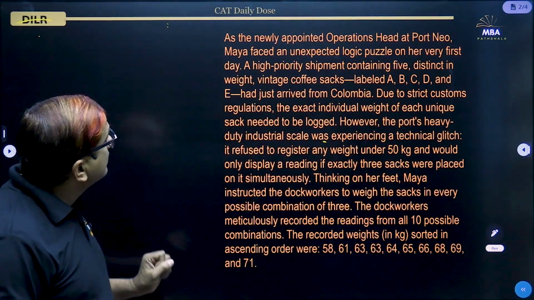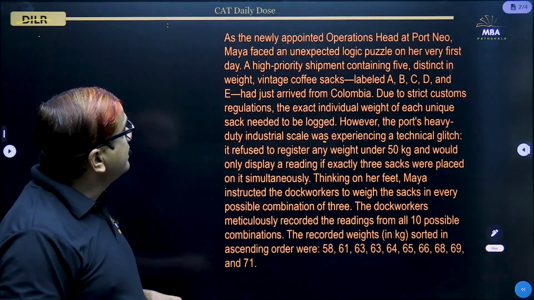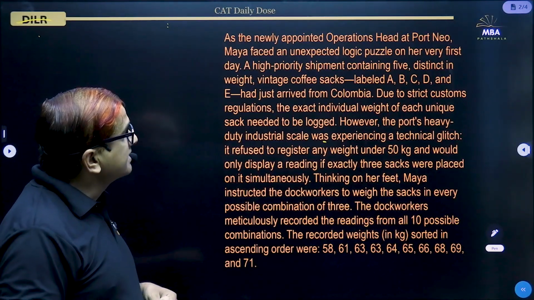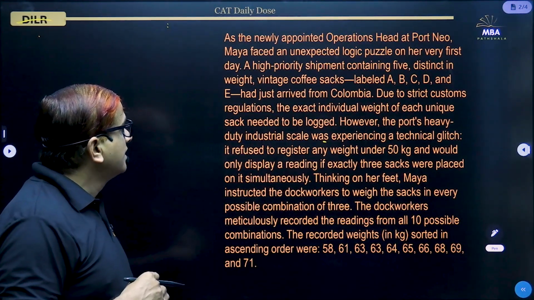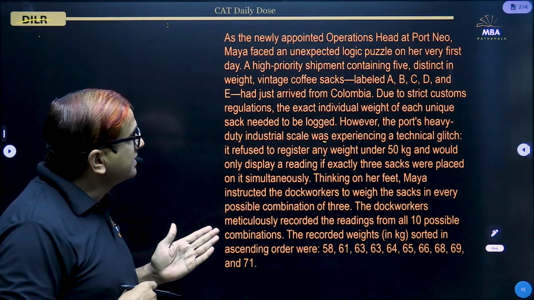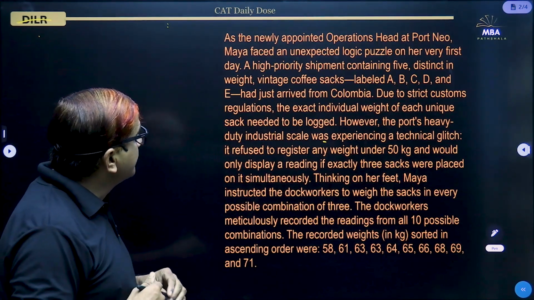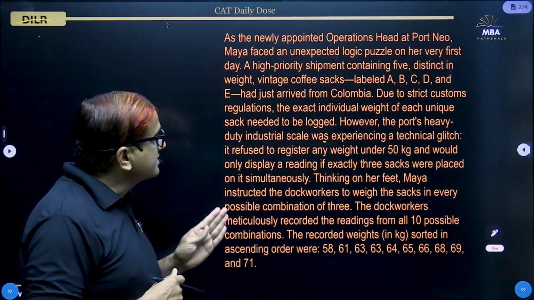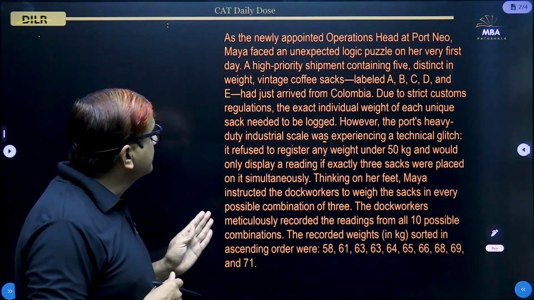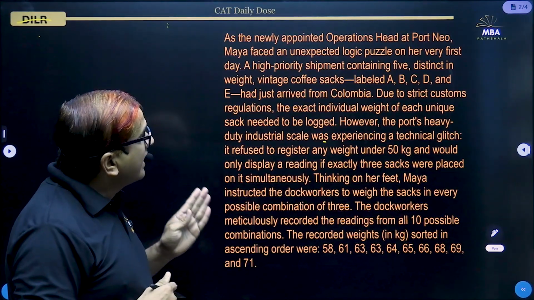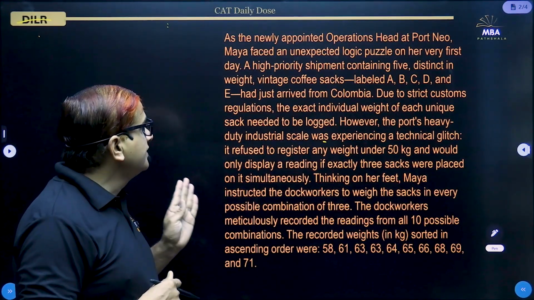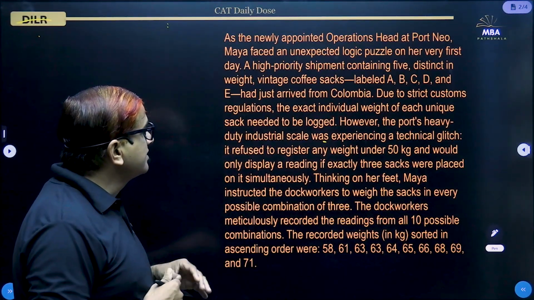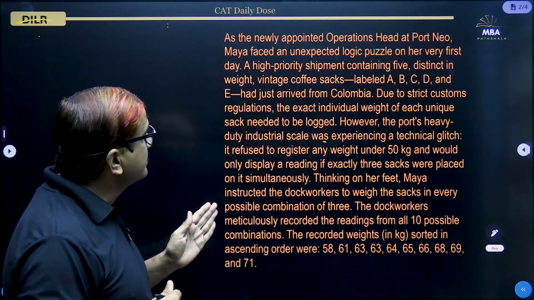Here is what is given: as the newly appointed operations head at Port Neo, Maya faced an unexpected logic puzzle on her very first day. A high priority shipment containing 5 distinct in weight vintage coffee sacks labeled A, B, C, D, and E had just arrived from Colombia. Due to strict customs regulations, the exact individual weight of each unique sack needed to be logged. However, the port's heavy duty industrial scale was experiencing a technical glitch.